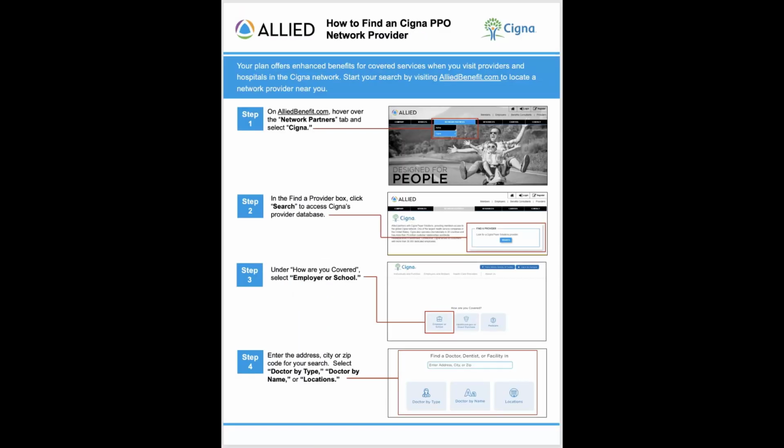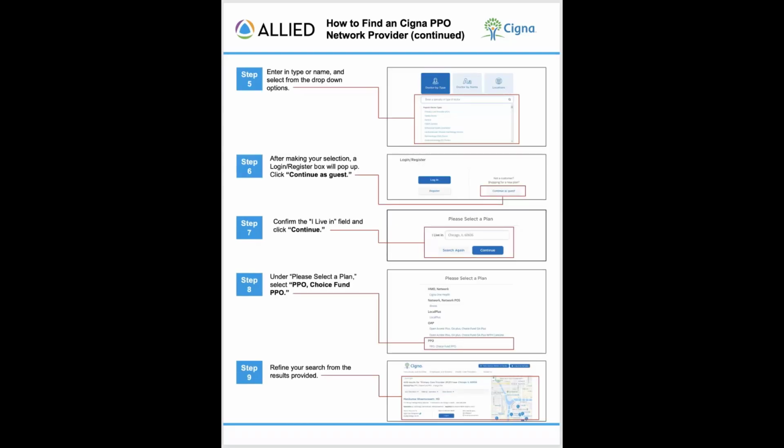And then if you elect any of the three Cigna options, we've included the instructions for that as well. Those are included here. Same story here. If you're more comfortable speaking to a customer service agent and having them walk you through this, you just need to provide the agent your zip code and the type of physician you're looking for, and they can help navigate this with you.